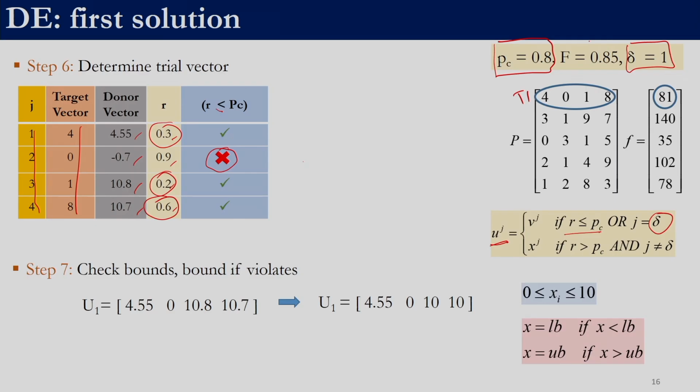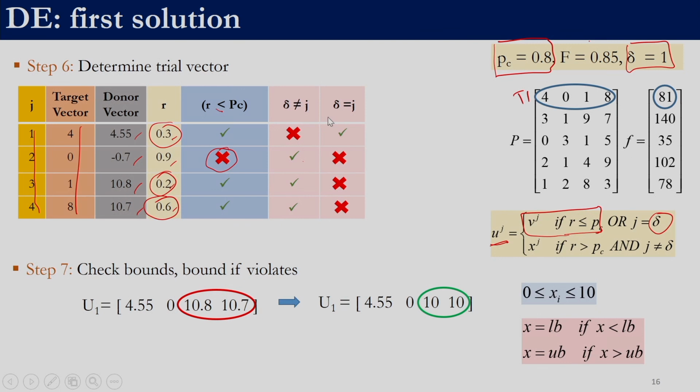4.55, 10.8 and 10.7. Without further checking anything, we can conclude that we are going to get 4.55, 10.8 and 10.7, because for all of them this condition is satisfied. To check the other condition we need to see whether j is equal to delta or not. Let us do that.